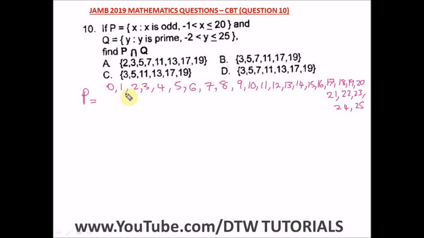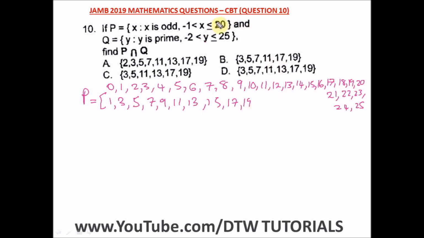So the first odd number here will be what? 1. The next can't be 2, because 2 can be divided exactly by 2 to give us 1. So the next will be 3. The next will be 5. It can't be 4, because 4 divided by 2 will give us 2. Next will be 7, then 9, 11, 13, 15, 17, and then 19.